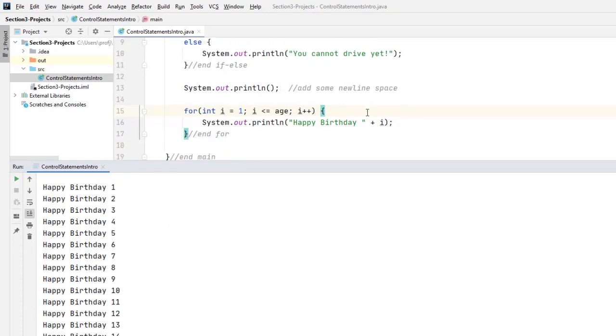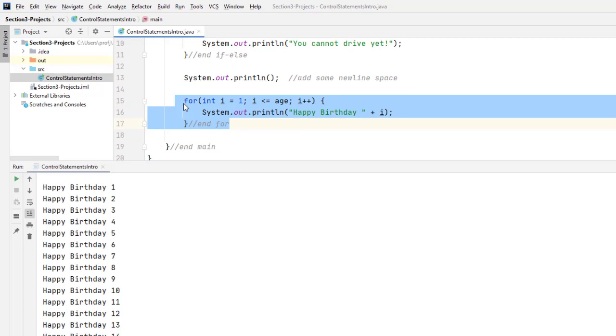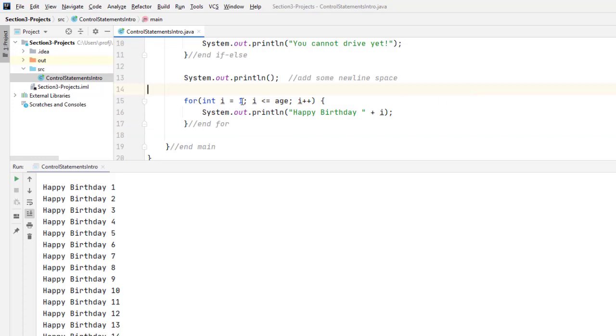So this repetition control statement here is called a for loop, and it repeats from 1 up to including the age, printing the same statement essentially over and over again, but with a different age, the integer, each time. So every time it goes through this, it starts with the 1, and then it increments or goes up by 1 each loop or each iteration, and it keeps going until this is no longer satisfied, the loop continuation condition. Pretty cool. So this is all very exciting.